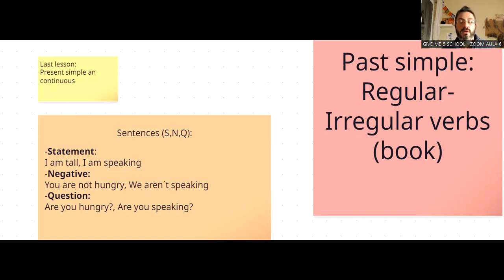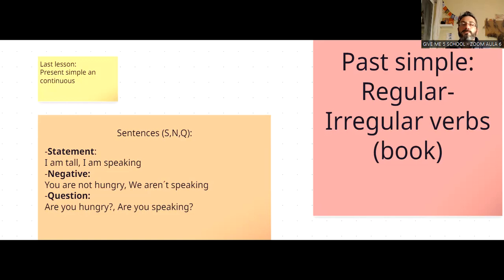Okay, so we can use different tenses. Tense, T-E-N-S-E. A tense is forma verbal. So we can use it in different ways.